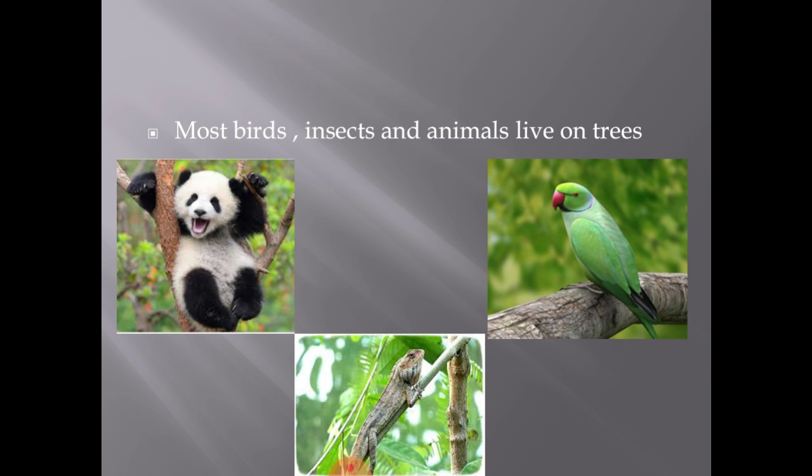The second picture is parakeet. Parakeet is a bird. It will live on trees. Crow. Crow is also a bird. Where will it live? It will live on tree. Other examples are squirrel, monkey, tree lizard. These animals will live on trees.